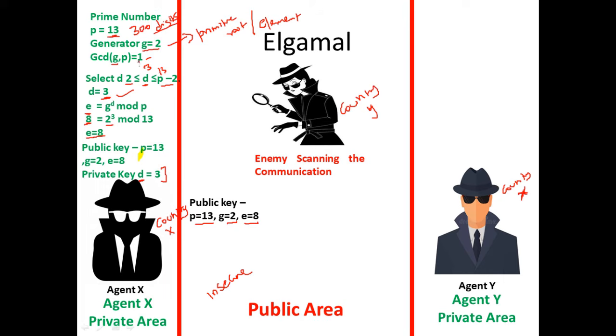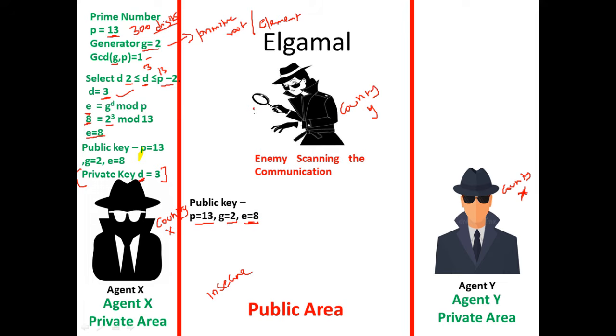Take a prime number and a generator, where the GCD of the prime and the generator should be 1, and select a D which is secret, which lies between 2 and P minus 2. You have selected 3, and then he is going to compute E is equal to G power D mod P, that is 8. Now he puts out a public key as 13, generator 2, and the computed value. The private key D is very much secure and it's only known to agent X.